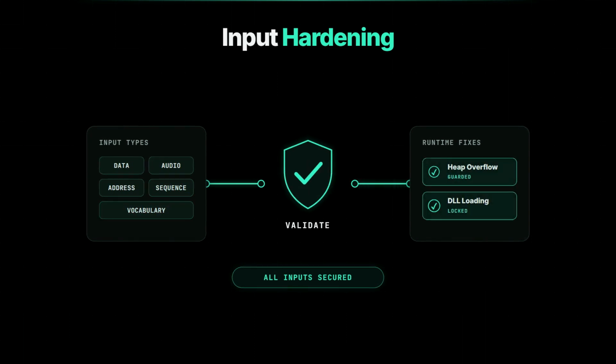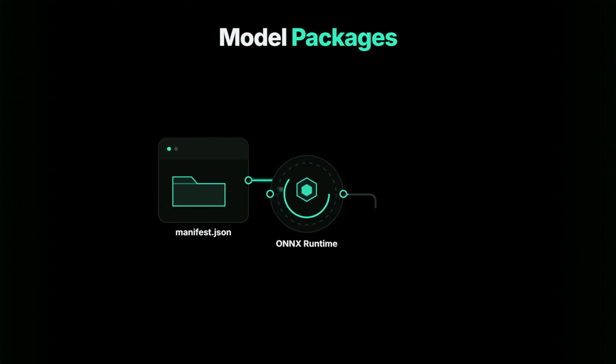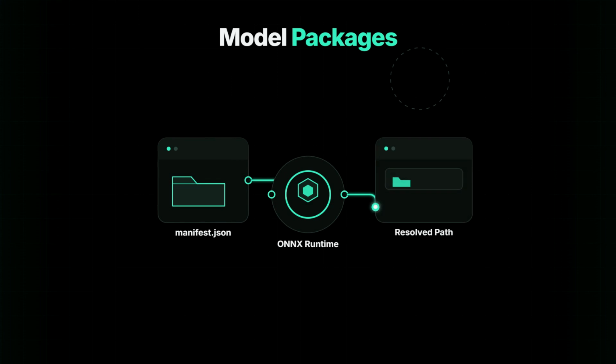The notes also list fixes for heap overflow and DLL loading. The runtime can now load models from ONNX Runtime model packages. It also detects packages through manifest.json without requiring a root genai_config.json, and resolves package paths through ONNX Runtime.